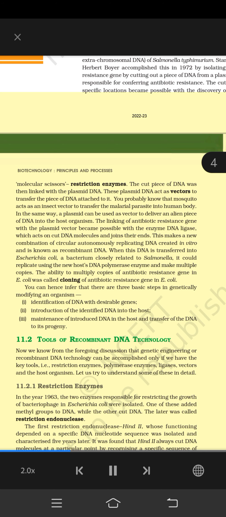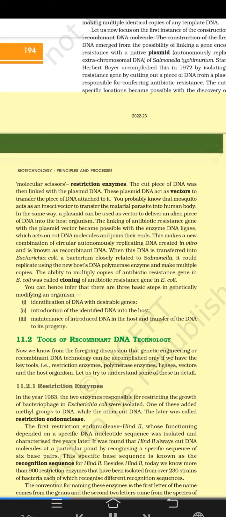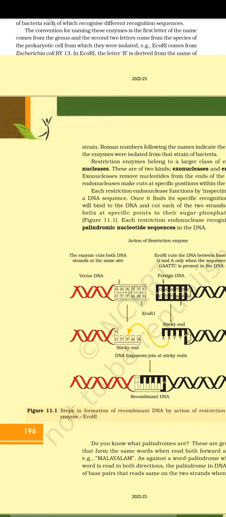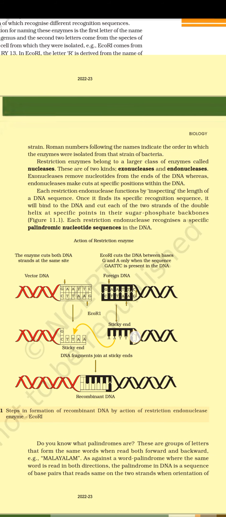Besides Hind II, today we know more than 900 restriction enzymes that have been isolated from over 230 strains of bacteria, each of which recognizes different recognition sequences. The convention for naming these enzymes is that the first letter of the name comes from the genus and the second two letters come from the species of the prokaryotic cell from which they were isolated, e.g., Eco RI comes from Escherichia coli RY 13. In Eco RI, the letter R is derived from the name of the strain. Roman numbers following the names indicate the order in which the enzymes were isolated from that strain of bacteria.